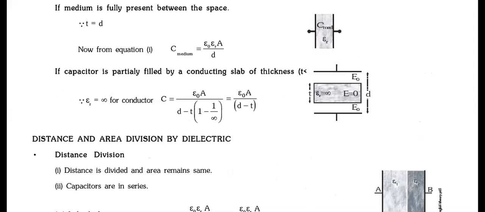Okay? So if the dielectric fills the entire surface, then T will be equal to D. So that's it. And if it is a conducting slab, then what will the dielectric constant be? Infinity. So that portion will just vanish.